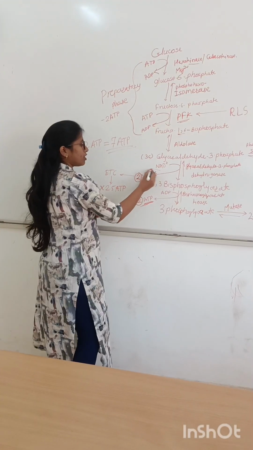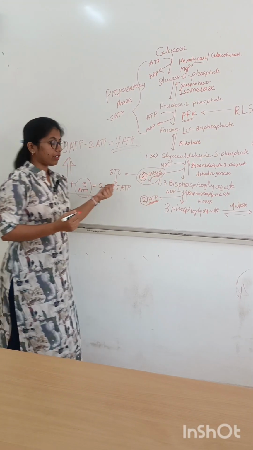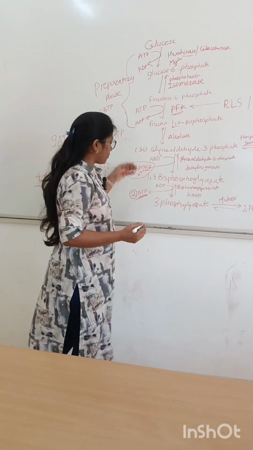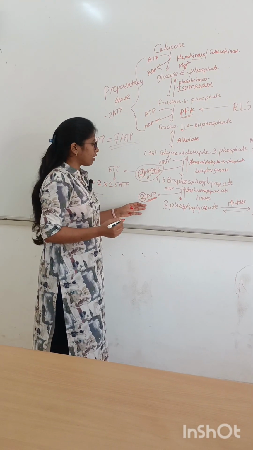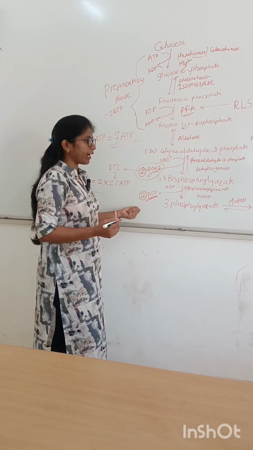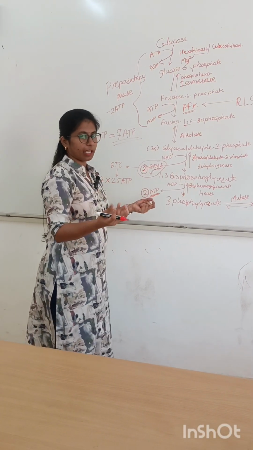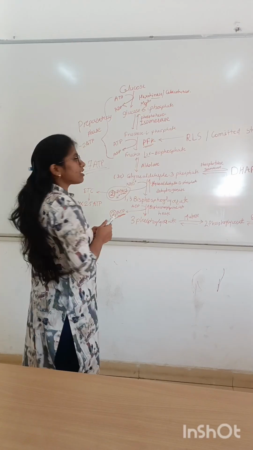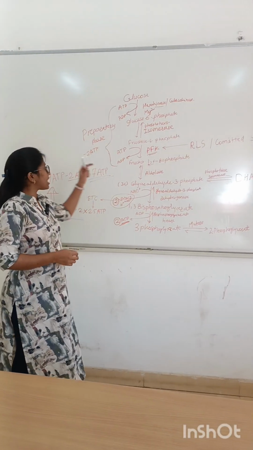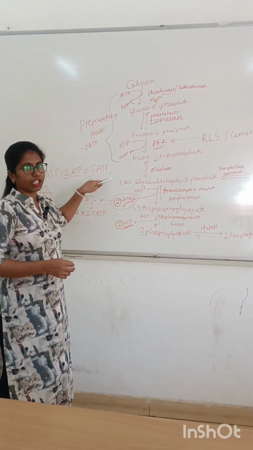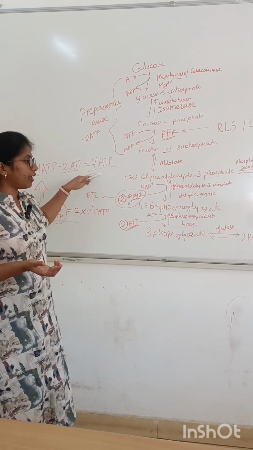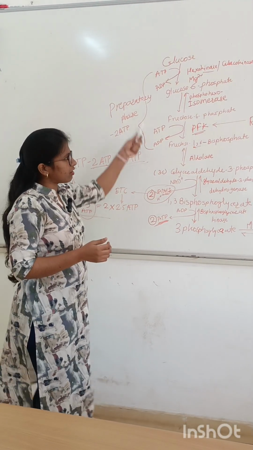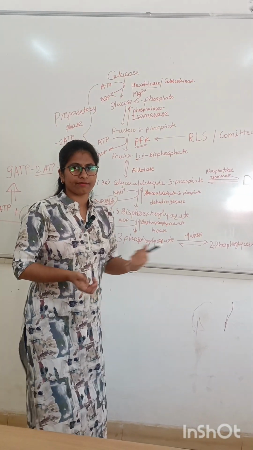NADH forms ATP when it undergoes the ETC, but the substrate level phosphorylation gives 4 ATPs. That means the immediate ATP formed here is 4. This is how glycolysis gives 7 ATP in aerobic conditions, and anaerobically it gives 2 ATP, and these are the steps of glycolysis. Thank you.